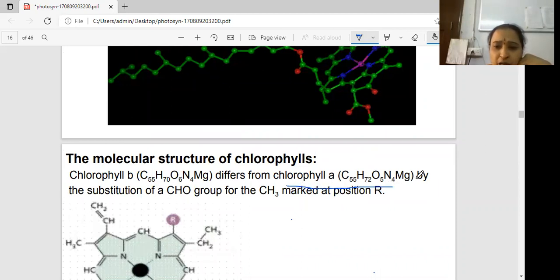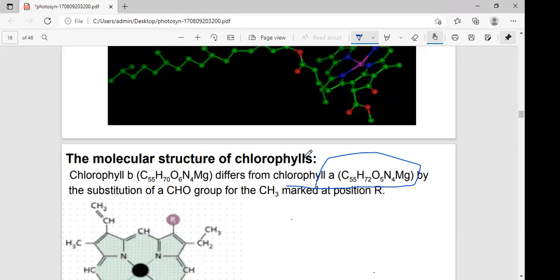Chlorophyll A chemically is like this: C55, H72, O5, N4, Mg. This is the chemical structure of chlorophyll A. The difference between A and B: B is C55, H70, O6, N4, Mg. Both are most important to ask as a question in this one also.